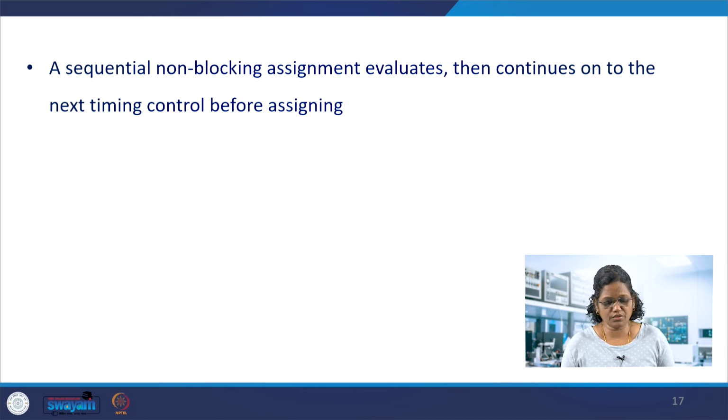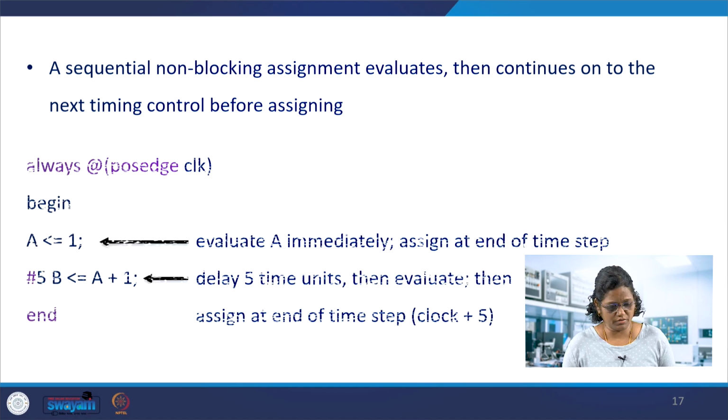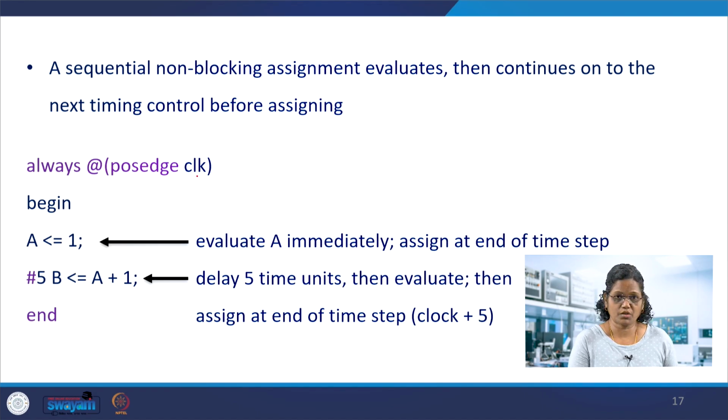Whereas in the case of non-blocking assignments, if you see always at the positive edge of the clock, and we make this non-blocking, what happens is it will still get the hash 5 delay. Because there is no time, it is evaluated but not assigned immediately. It goes to the evaluation of A equal to 1, but at the current time step, t equal to 0, at the end of the time step, this A gets 1.